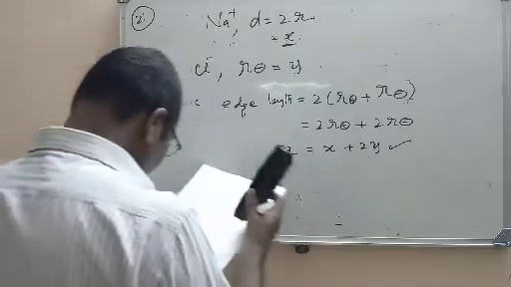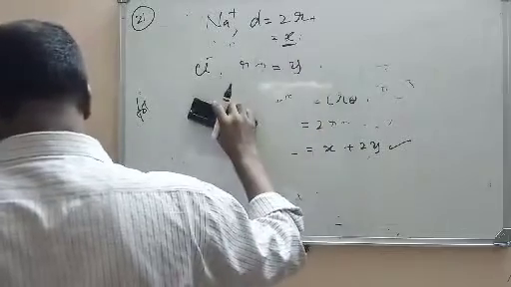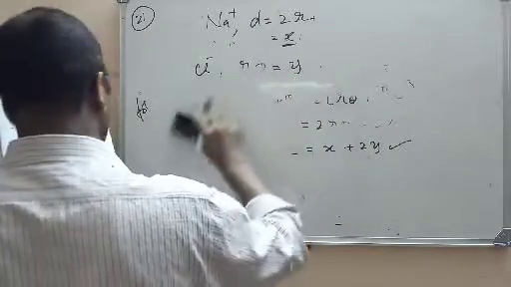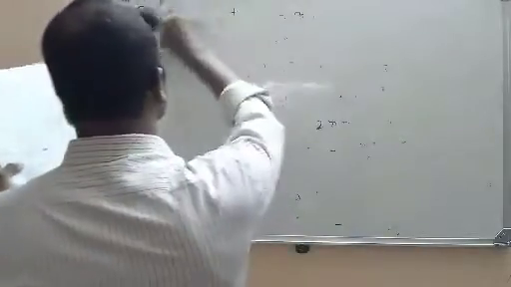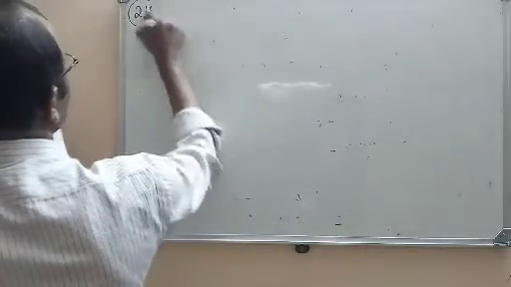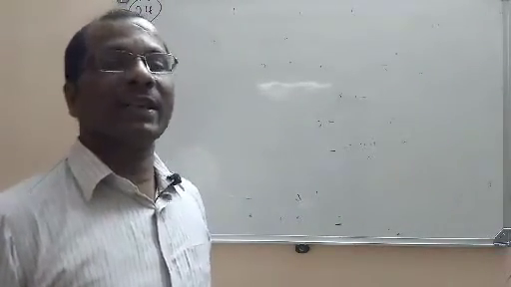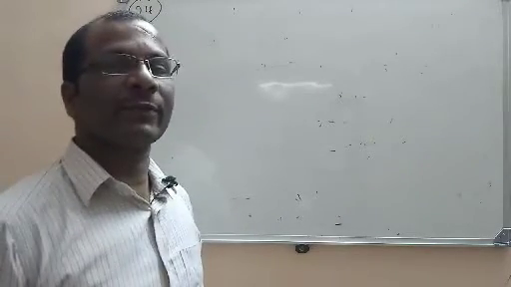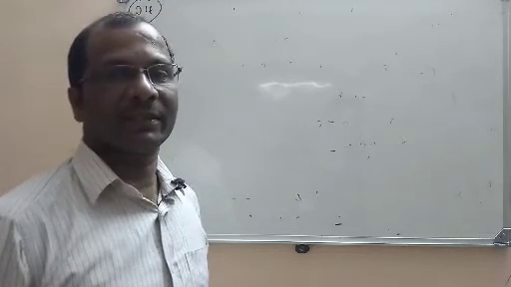Now let us move to the next question. The percentage of the free space in a BCC unit cell. So what is the unit cell given here? BCC unit cell. So direct question only, you can directly tell it in BCC. What is the packing efficiency of simple cubic? You know that it is 52.4. In BCC it is 68%.